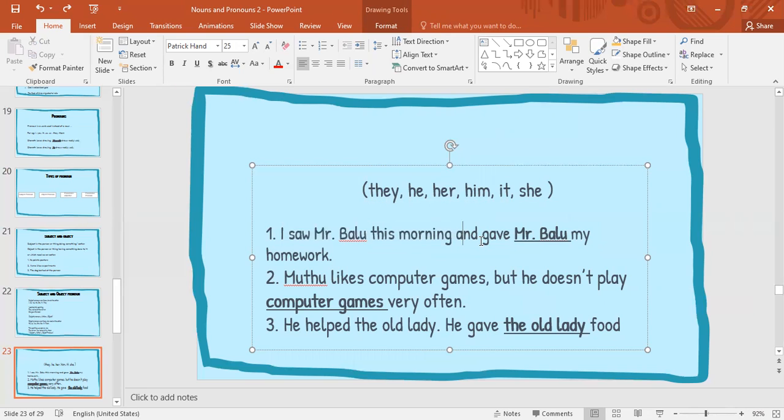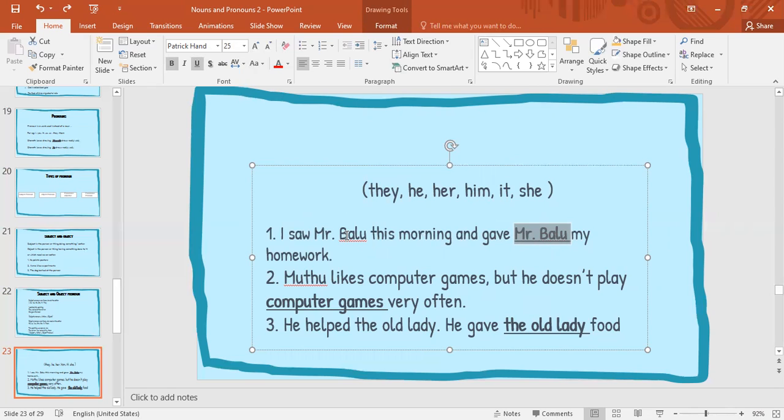And now another sentence: and gave Mr. Balu my homework. You have to replace Mr. Balu. It's underlined, right? How will we replace it? We know that Mr. Balu is an object, so we have to change it into an object pronoun.